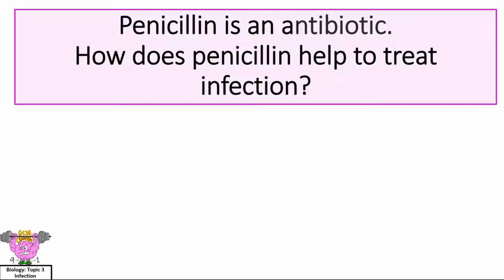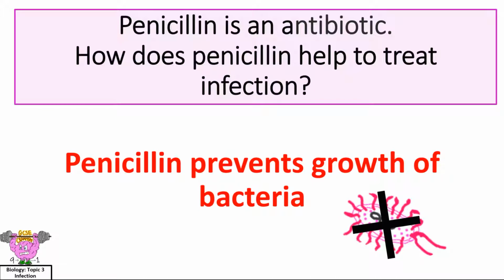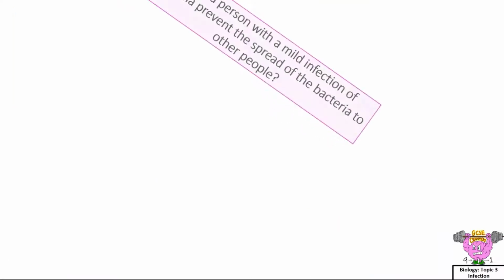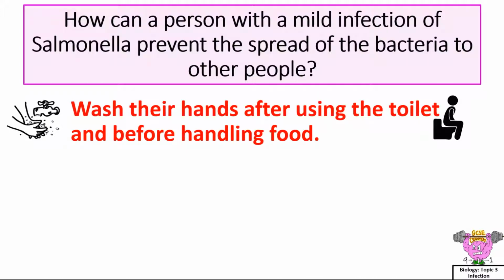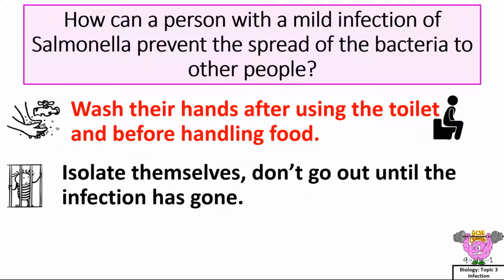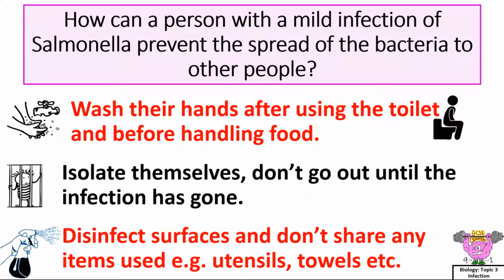Penicillin is an antibiotic. How does penicillin help to treat infection? Penicillin prevents growth of bacteria. How can a person with a mild infection of salmonella prevent the spread of the bacteria to other people? Wash their hands after using the toilet and before handling food. Isolate themselves. Don't go out until the infection has gone. Disinfect surfaces and don't share any items used, for example utensils, towels, etc.